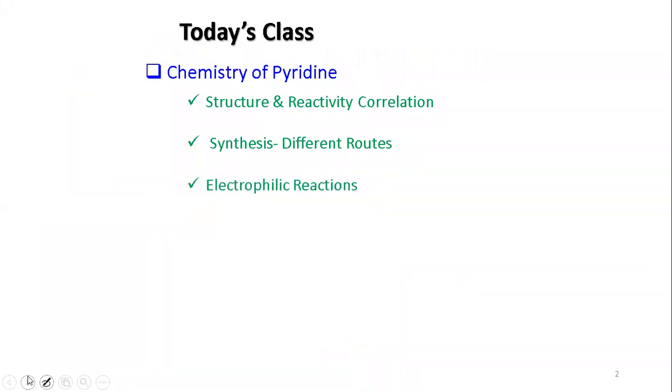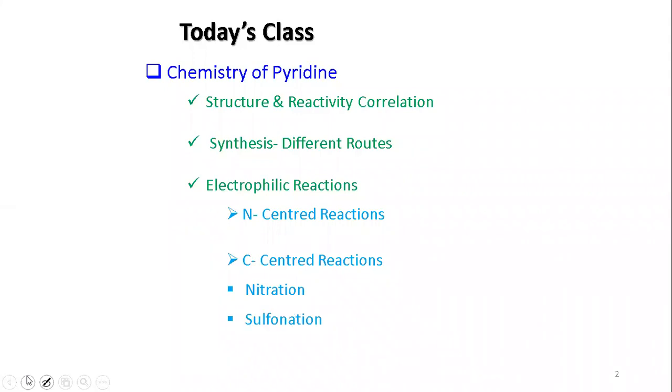We'll try to look at the reactions with respect to electrophiles, so electrophilic reactions, reactions based on nitrogen-centered reactions, and carbon-centered reactions. The carbon-centered reactions particularly, we'll be looking at nitration, sulfonation, and halogenation. So this is just the beginning of the class related to pyridine.